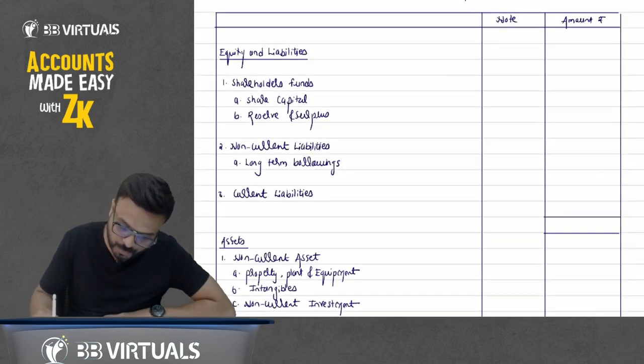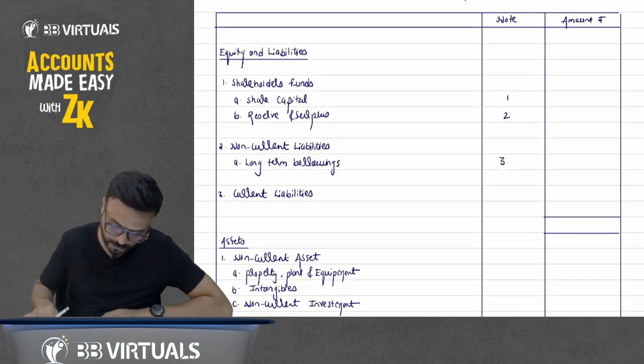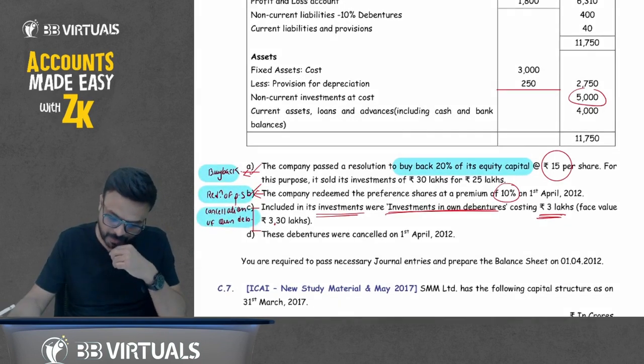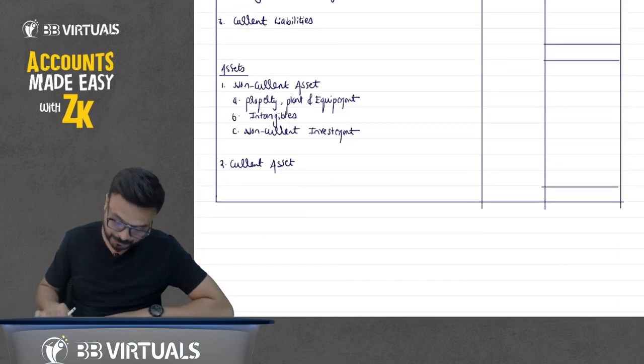Now we'll prepare notes to account on share capital, reserve and surplus. We can also prepare long-term borrowing. No need to prepare on PPE because PPE a single amount is given. Investment, no need to prepare it. Current asset. Okay, no problem. Just give 3 notes to account. So one by one now.